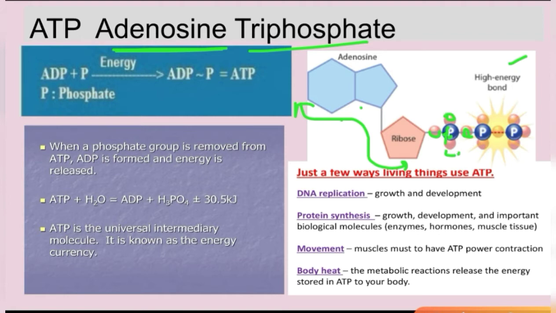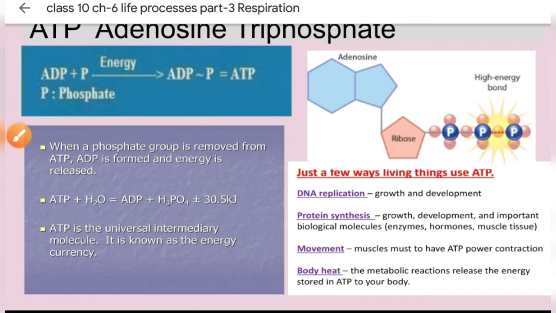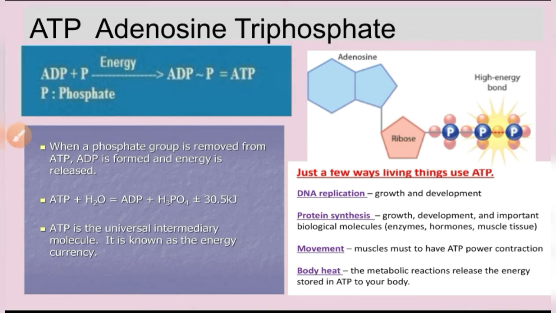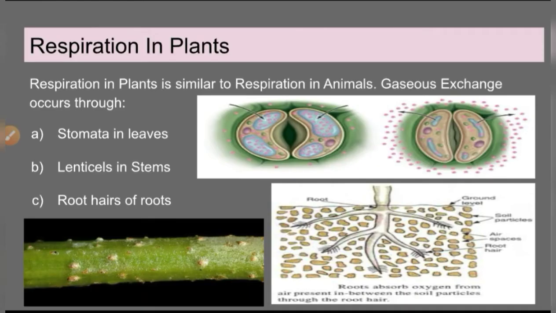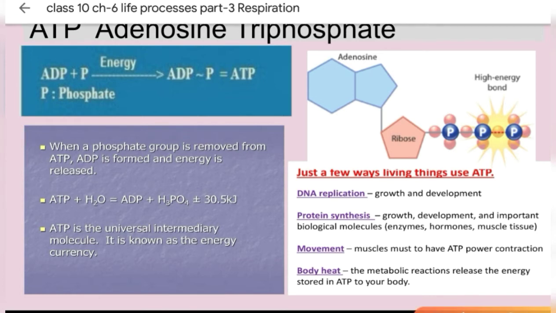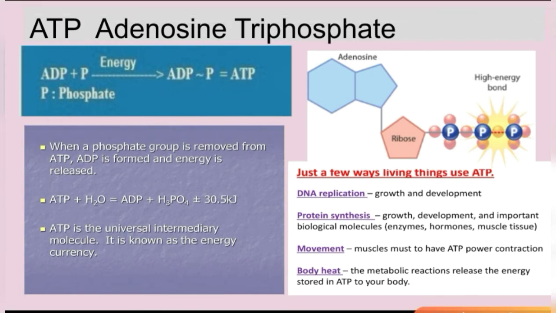And these phosphate molecules are attached to each other by making this strong bond. These strong bonds are high energy bonds. When we break this bond, the energy will be released.